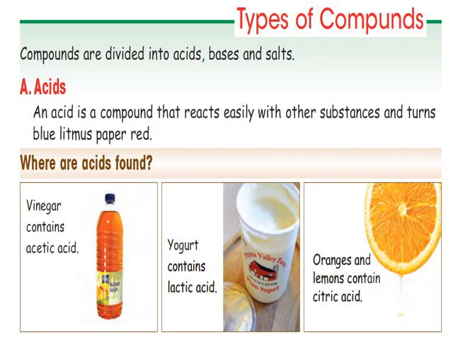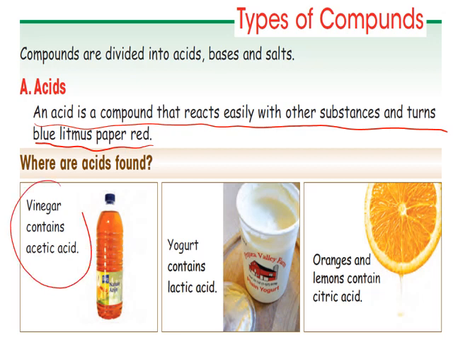Types of compounds. Compounds are divided into acids, bases, or salts. Acids. An acid is a compound that reacts easily with other substances and turns blue litmus paper red. Acids are found in vinegar. Vinegar contains acetic acid.